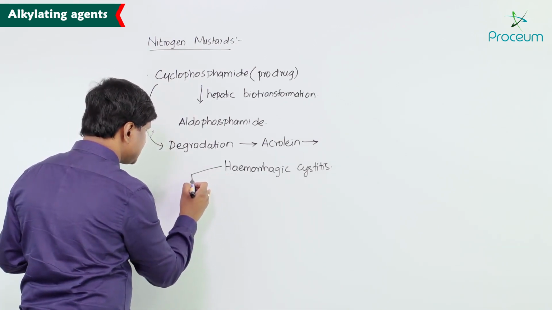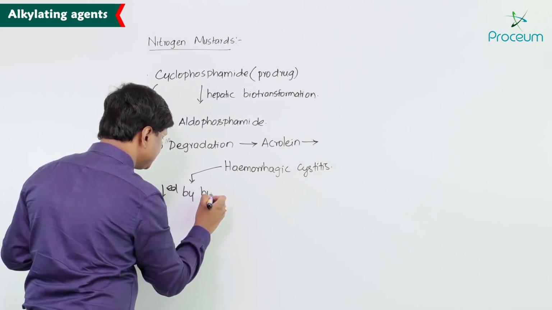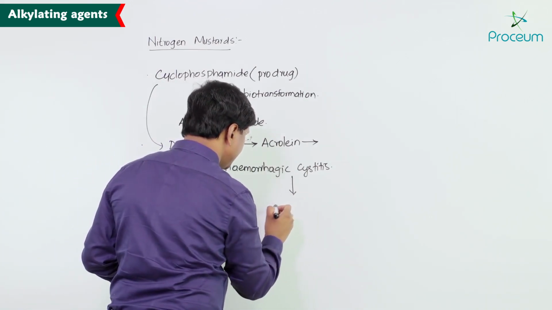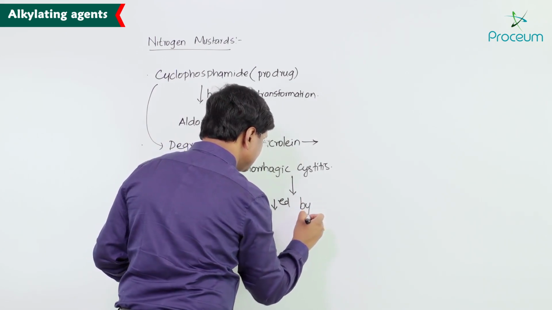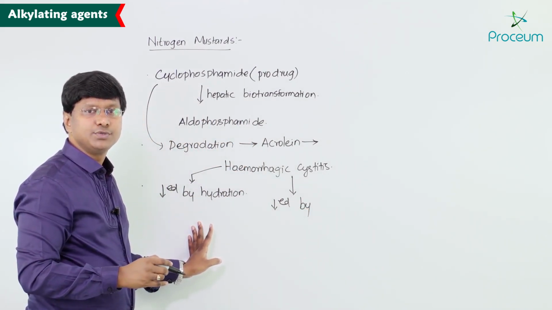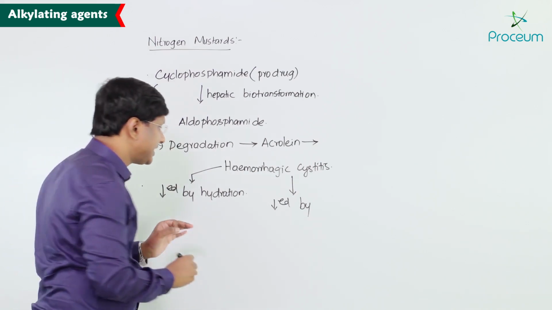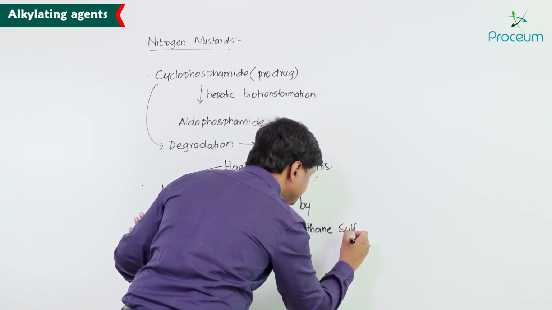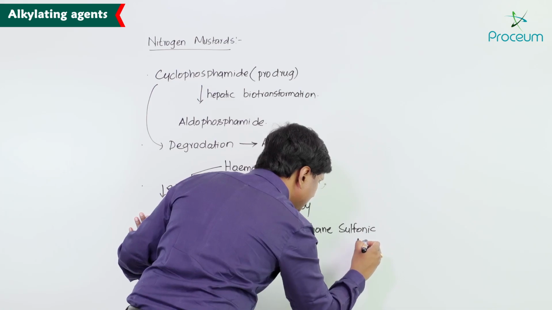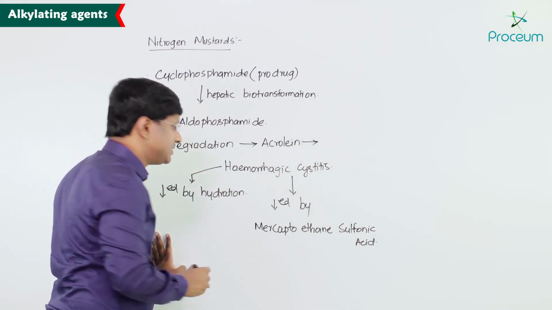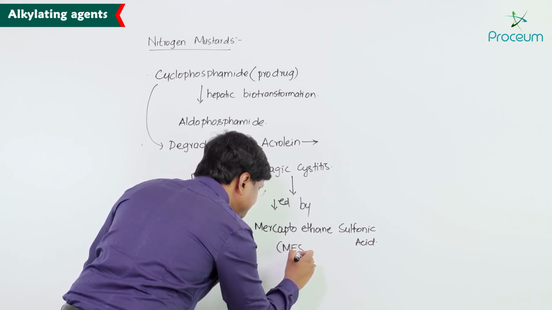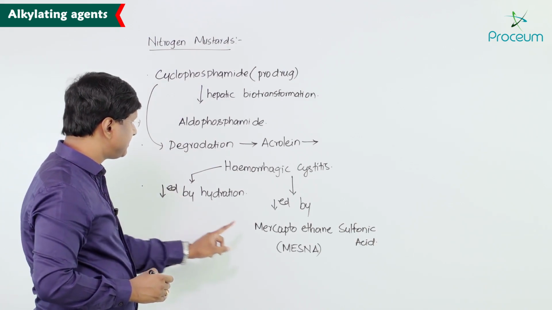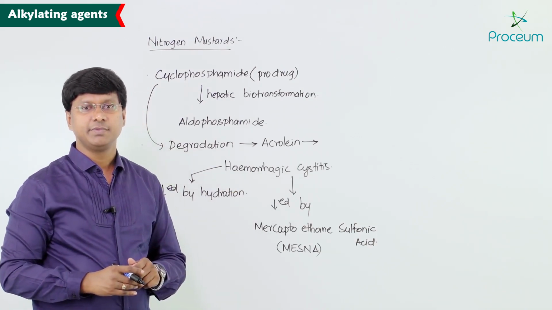So hemorrhagic cystitis can be decreased by hydration, and can also be decreased by the use of mercaptoethane sulfonic acid. This is what is called MESNA. So by vigorous hydration and by usage of MESNA, the hemorrhagic cystitis can be reduced.